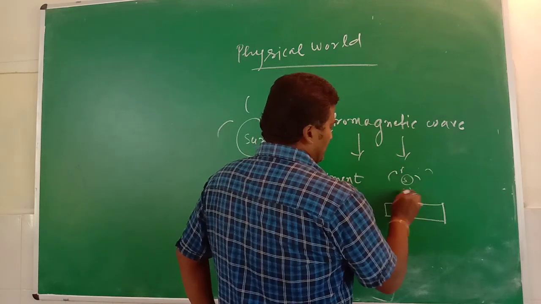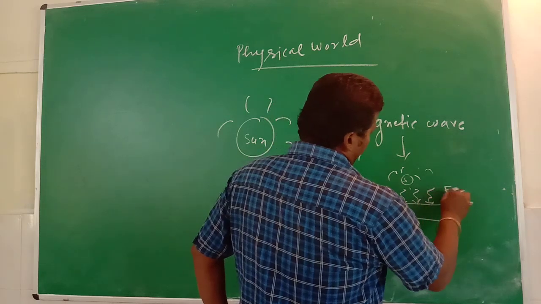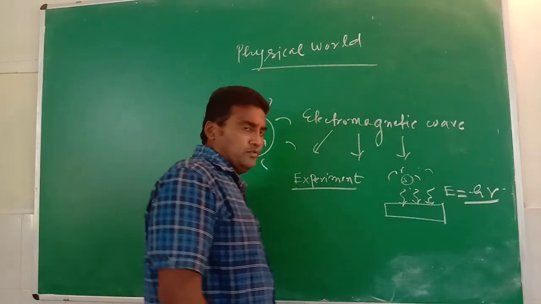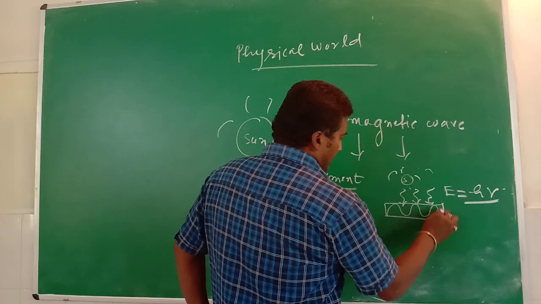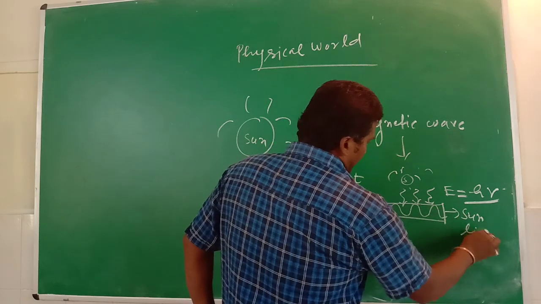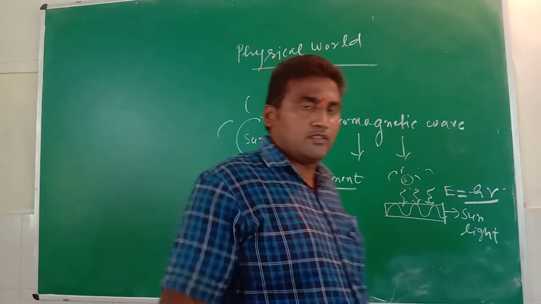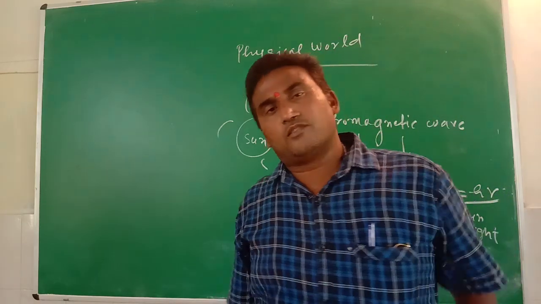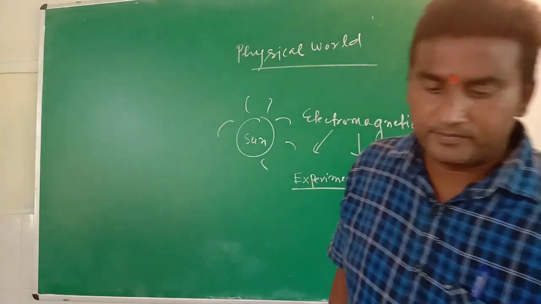When high intensity sunlight strikes the photosensitive plate, by the process E is equal to h nu, electrons are ejected in the presence of sunlight. The emission of electrons in the presence of sunlight is known as photoelectron emission, and the process is known as photoelectric emission or the photoelectric effect.